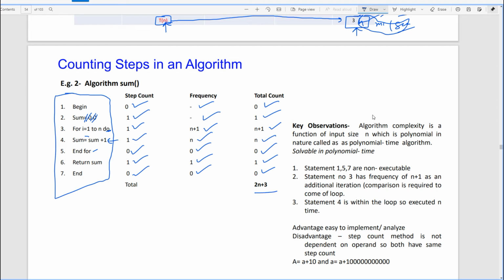So it means that this particular total time Tn, given some inputs to this algorithm, for some input n, is dependent according to this step counting method. The total time it is going to take is 2n plus 1. So what is your observation? The time is dependent on what?